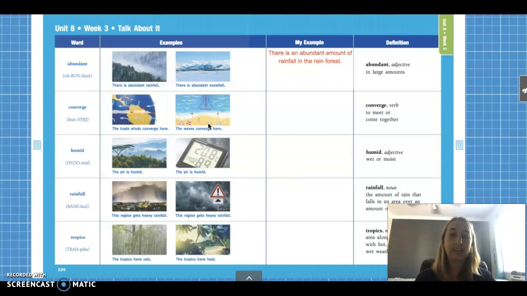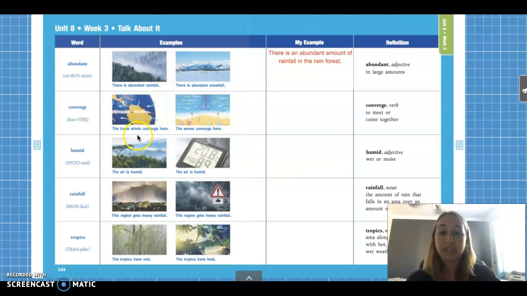Okay, so say the word with me. Converge. Say it again. Converge. You guys can do the hand motion with me. Converge. Okay. How many syllables does the word converge have? Converge. That's right, 2. The word converge has 2 syllables. Okay, guys? So let's read our sentences and think about what the word converge can mean.